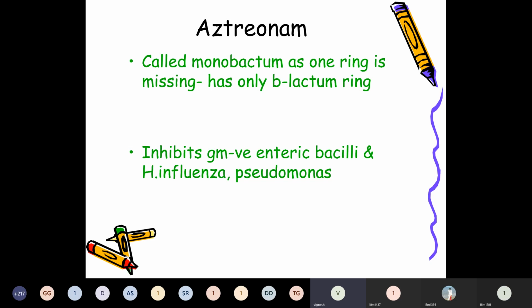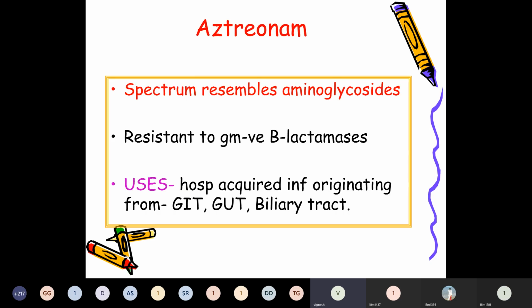The main indications of aztreonam: aztreonam is a very important question. It can be a short note question, or asked as an objective type multiple choice question. It is very, very important. Since it resembles the aminoglycosides, it is used in hospital-acquired infections originating from the urinary, biliary, gastrointestinal, and female genital tract.